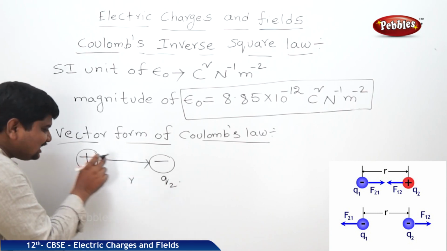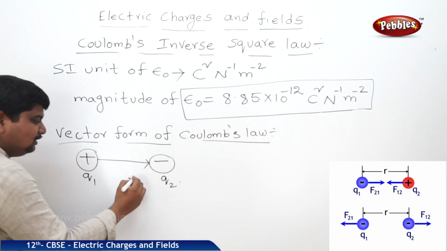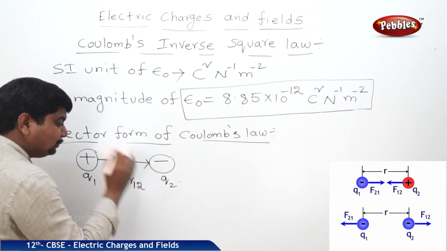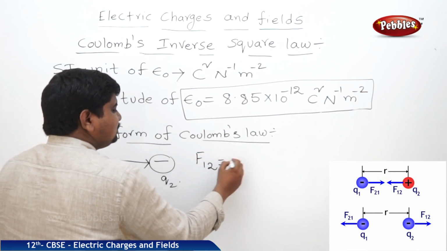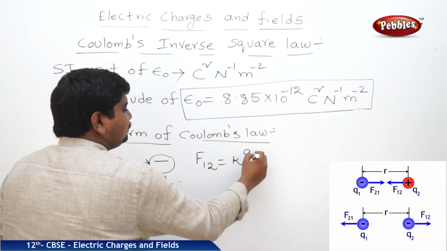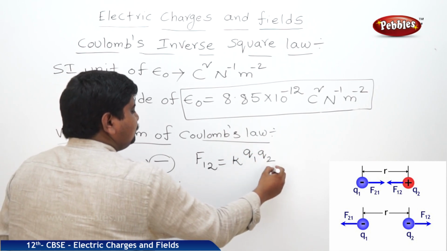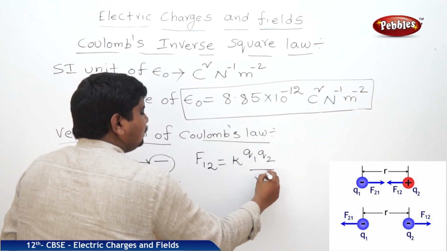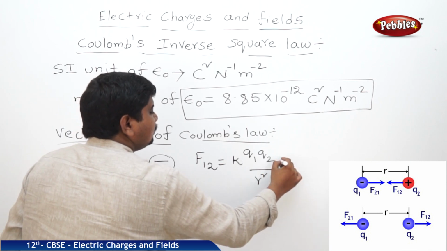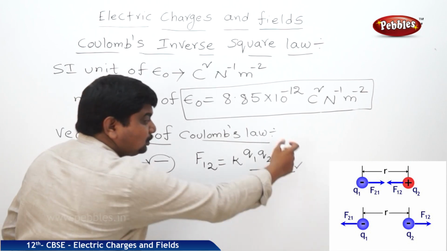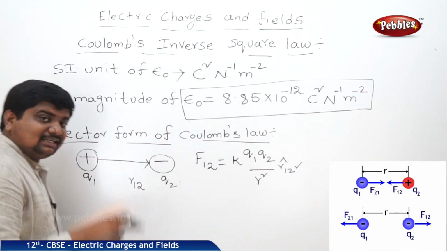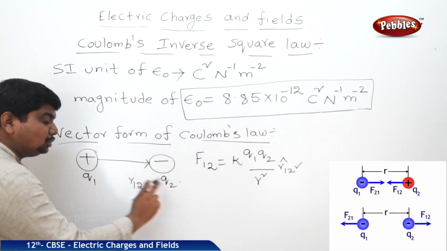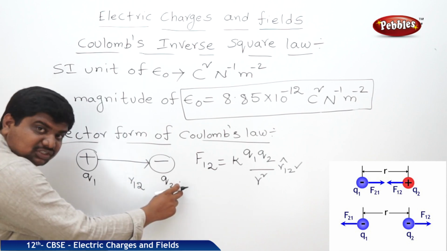Here, Q2 is experiencing the force of attraction due to Q1. That's why it is r12. Therefore, F12 is equal to K Q1 Q2 by r square, r12 cap. See this one, r12 cap. What is this r12 cap, sir? The force of attraction measured from 1 to 2, or charge 1 to charge 2.